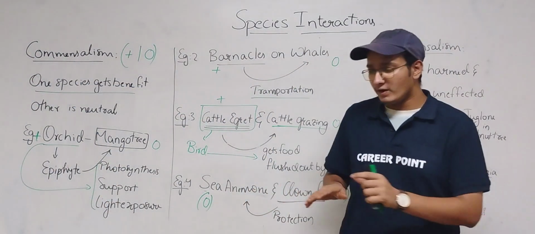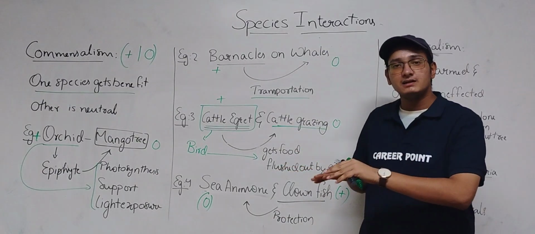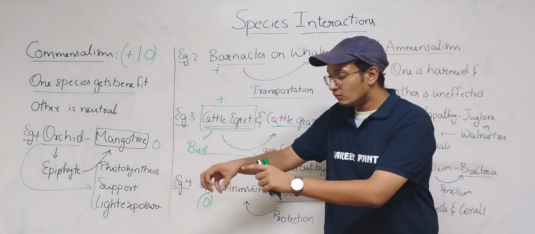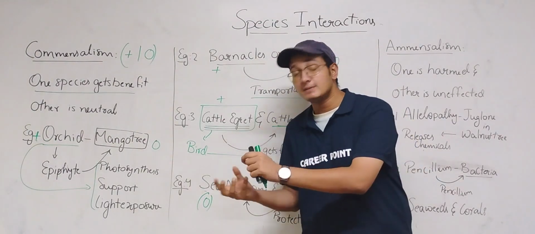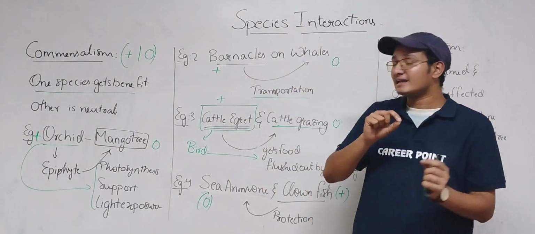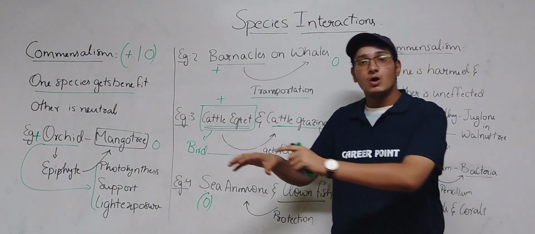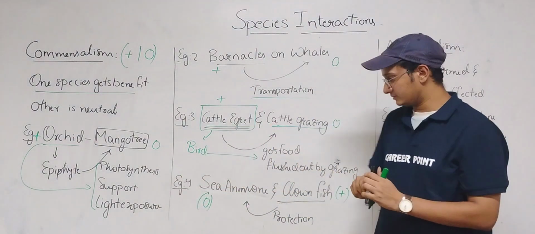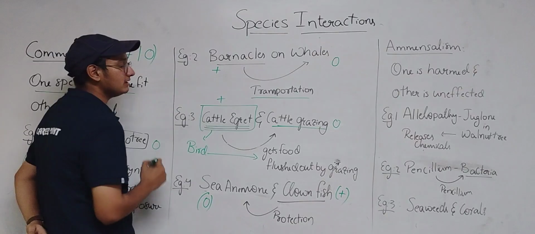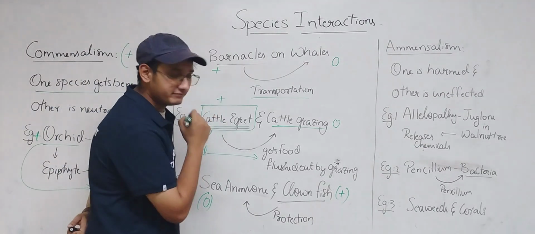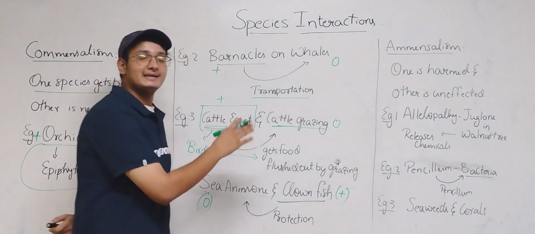While the cattle are grazing, plucking out the grass, there will be some small microorganisms present on the ground. So the cattle egret, a bird, feeds on those microorganisms. In this way, the cattle egret gets the benefit, and there is no use for the grazing cattle.